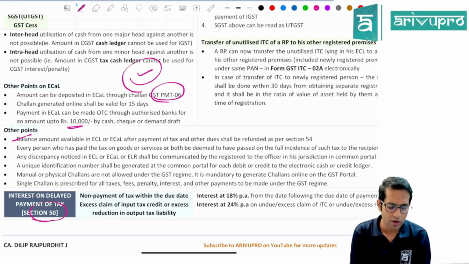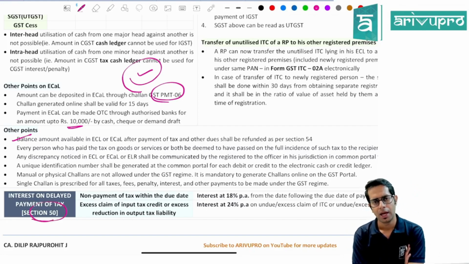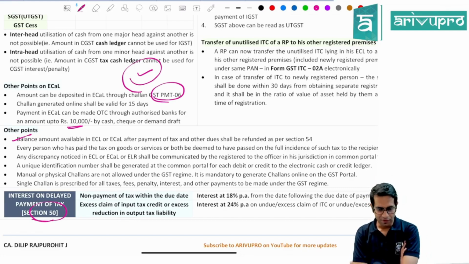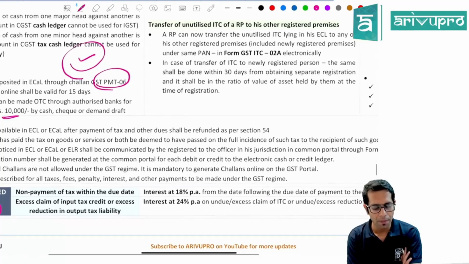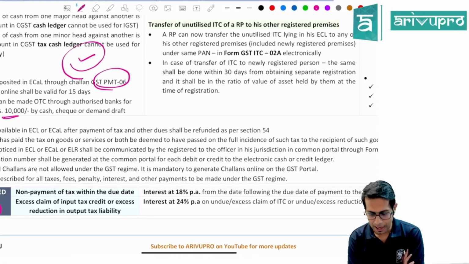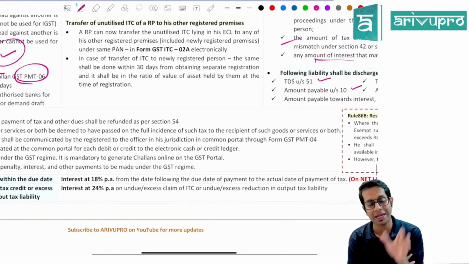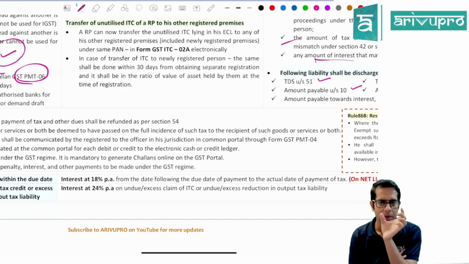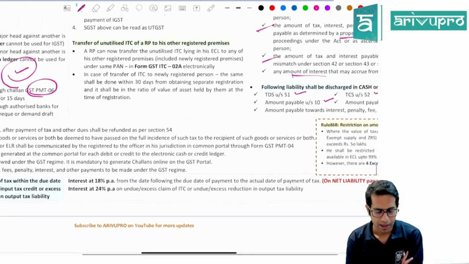Now, sir, what if I don't make the payment of taxes within the time limit? If you don't make the payment of taxes within the time limit, then you will have to pay interest under section 50. What is the interest, sir? For non-payment of taxes within the due date, the interest is at 18% per annum. From which date to which date, sir? You'll have to pay the interest from the due date of making the payment till the date of actual payment, and that interest will be payable only on the net tax liability which is required to be paid by you in cash.